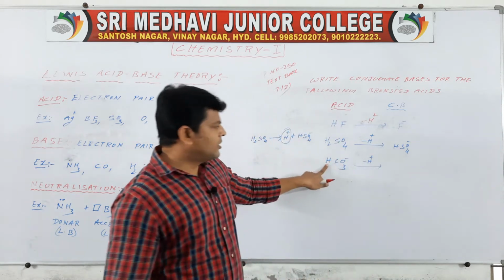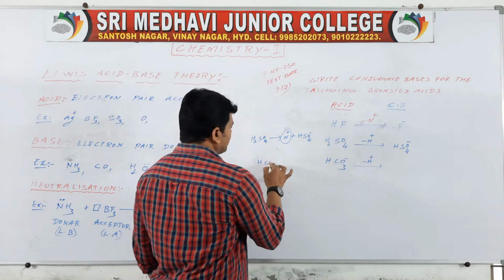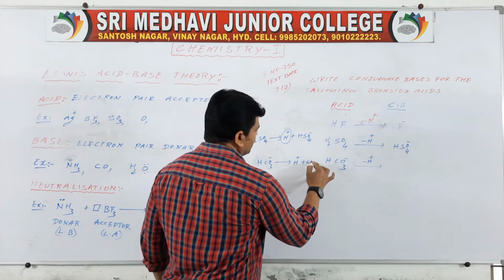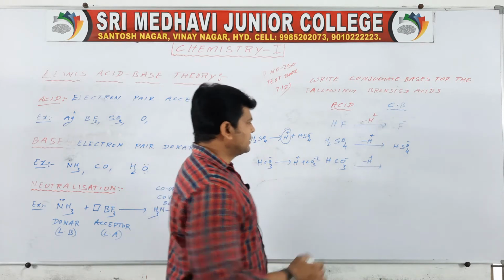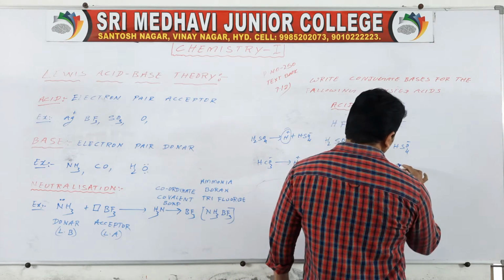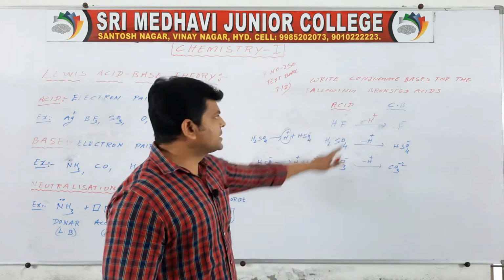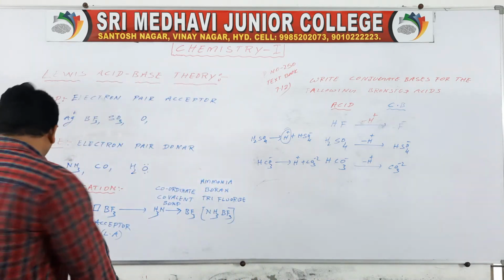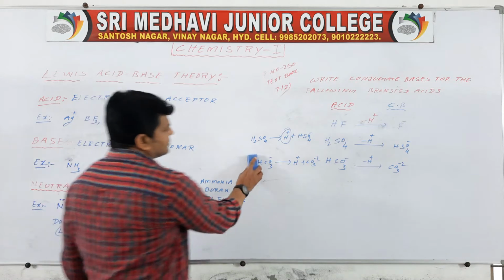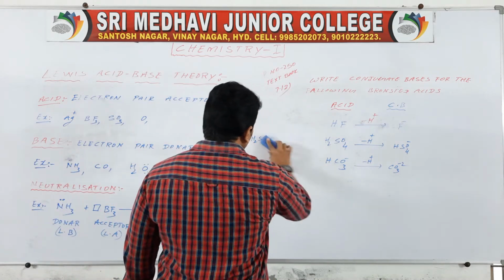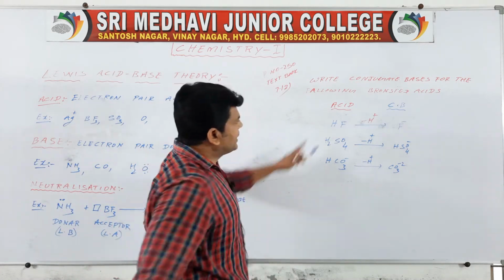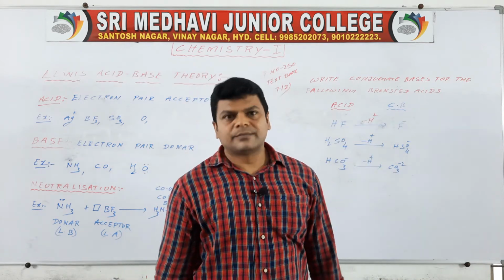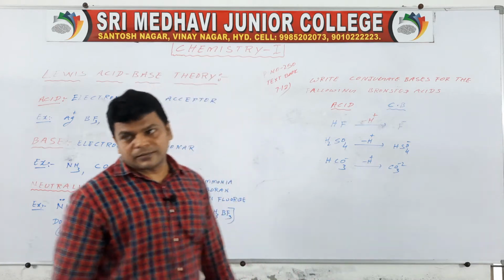Then here, minus H plus. HCO3 minus can be divided into H plus plus CO3 minus 2. CO3 minus 2 is its conjugate base. Understand? So this is the way we may write it. When an acid is given, the conjugate base means removal of a proton. Removal of proton.